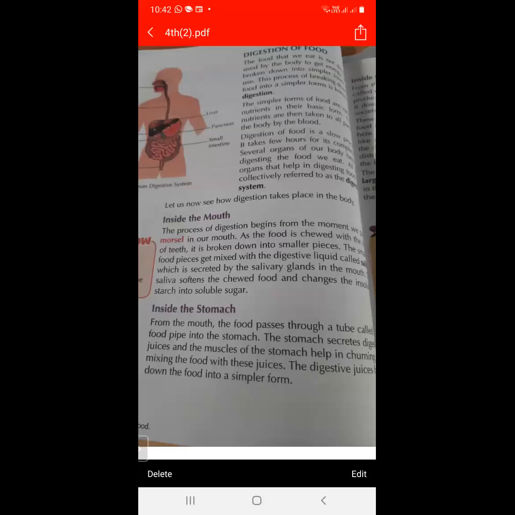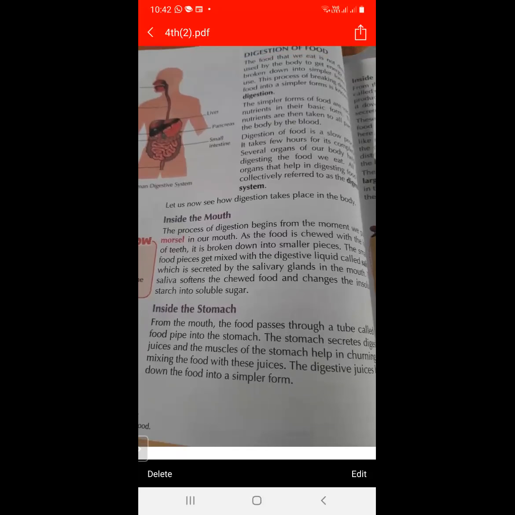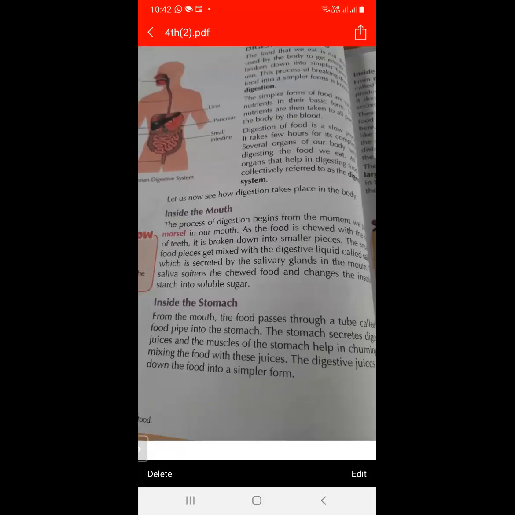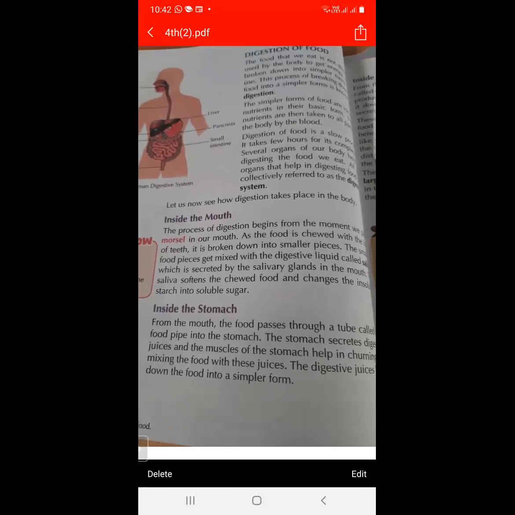Firstly, the food enters into the mouth. In the mouth, teeth are present. With the help of teeth, it is broken down into very small pieces. And in the mouth, saliva is present. Then these small pieces are mixed with the liquid, and this liquid is called saliva. The saliva softens the chewed food and changes the insoluble starch into soluble sugar.